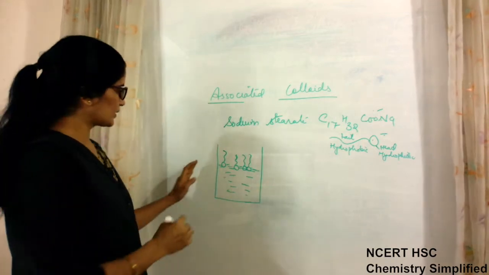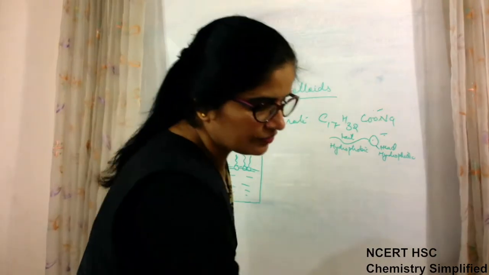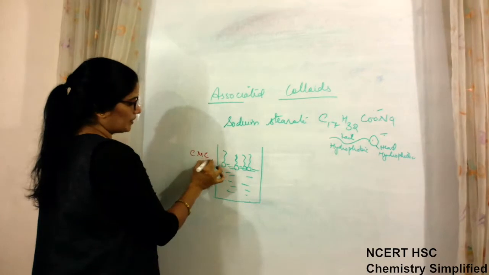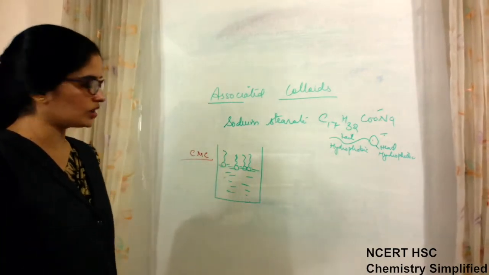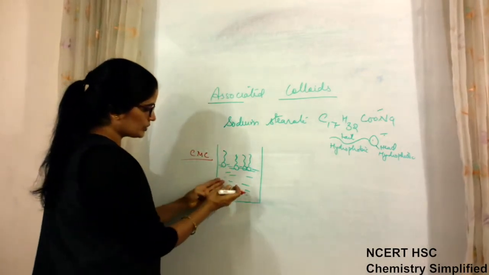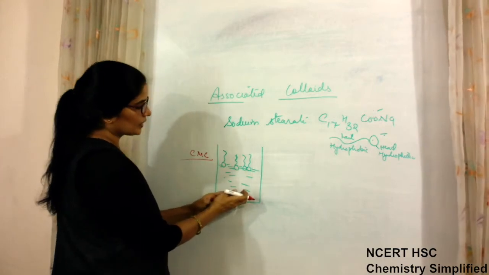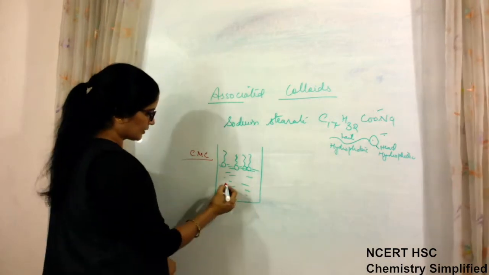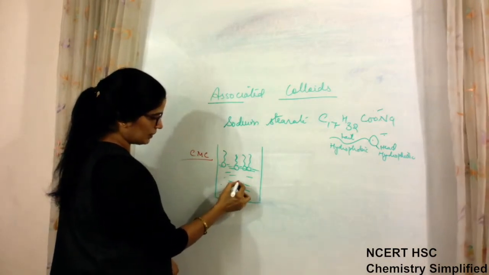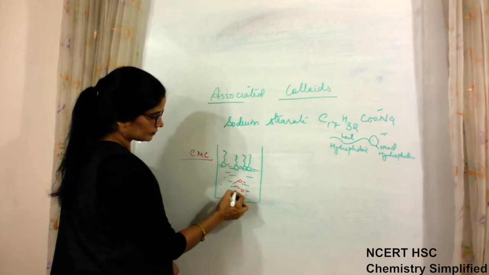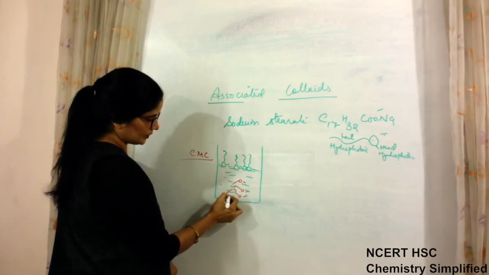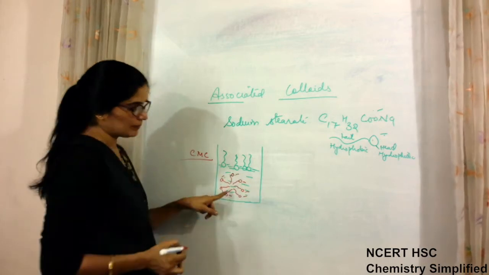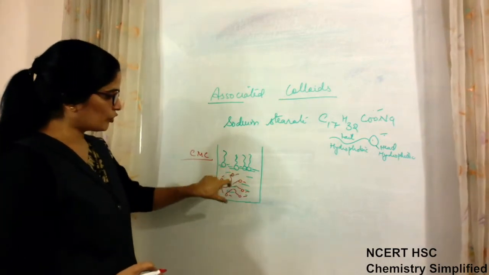Now suppose we meet the two conditions, that we attain the Kraft temperature and the concentration is above CMC, critical micelle concentration. Then these soap molecules start gathering inside the dispersion medium to form micelles of colloidal size. So micelles are formed like this: tail part, head part. This is one micelle of colloidal size particle.